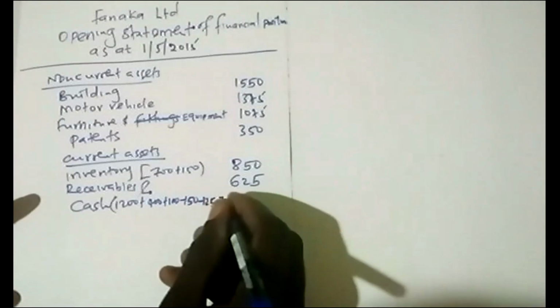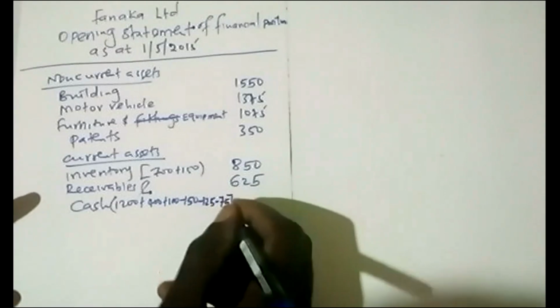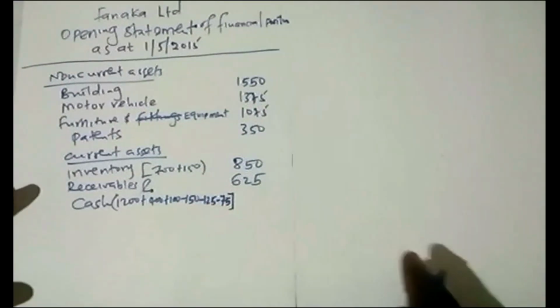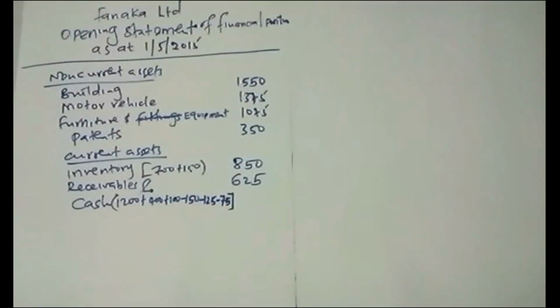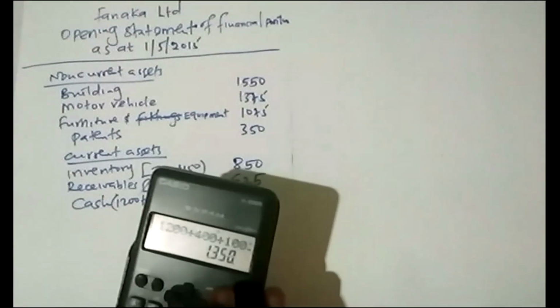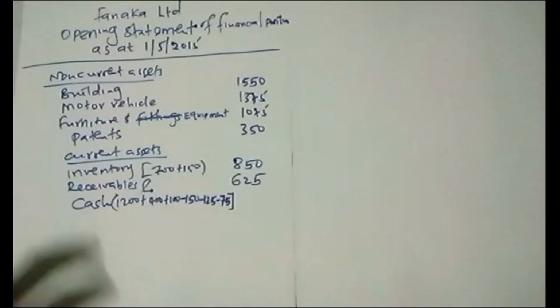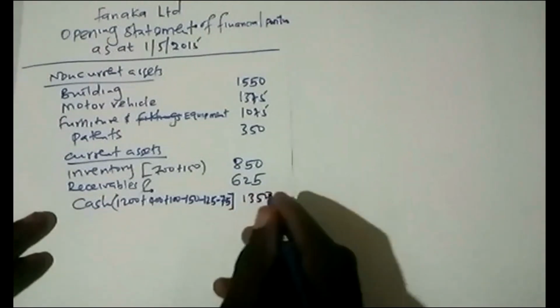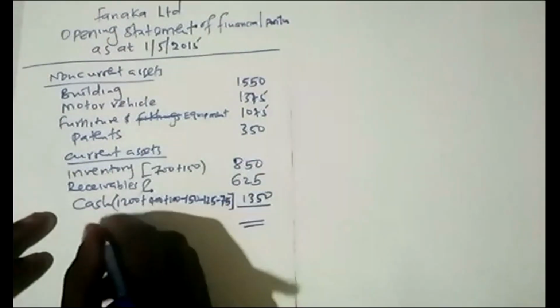Again, you minus 75, the overdraft. So 1,200 plus the 400 plus 100 minus 150 minus 125 minus 75. That is 1,350. So this is 1,350. So total assets.